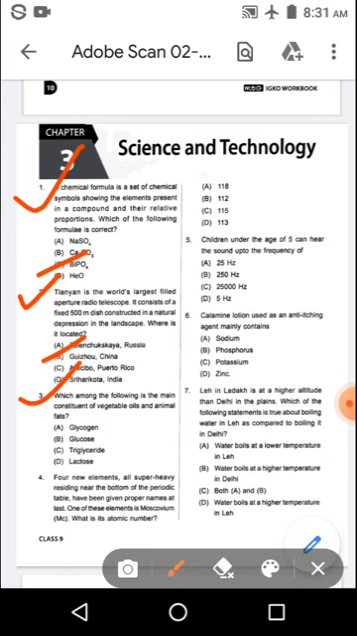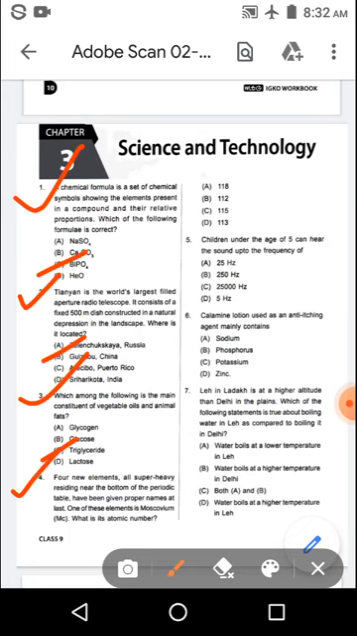Next question. Which among the following is the main constituent of vegetable oils and animal fats? And the options are option A glycogen, option B glucose, option C triglyceride, option D lactose. And the right answer is option C triglyceride.